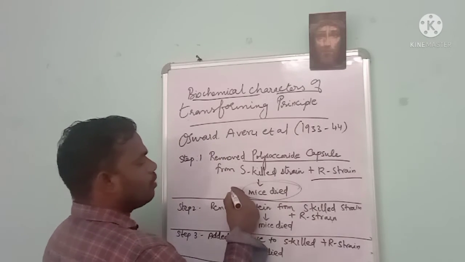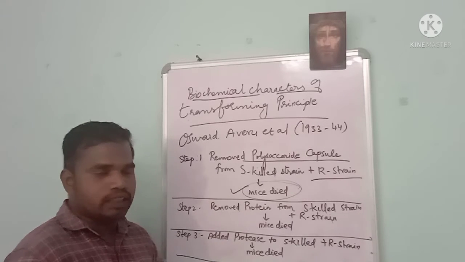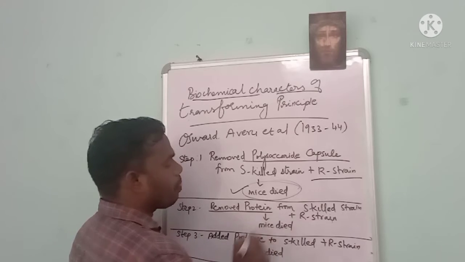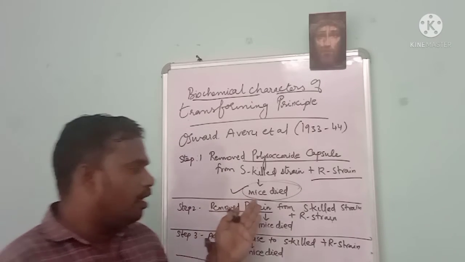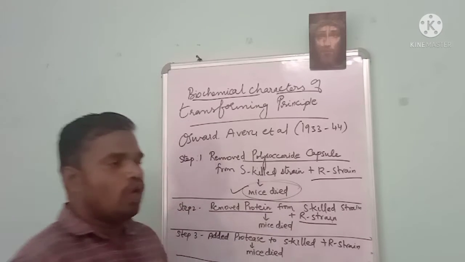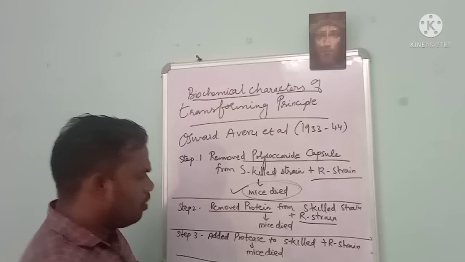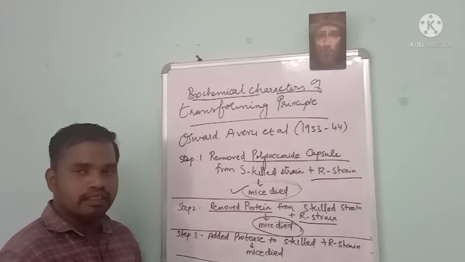What happened? The mice died. Then he conducted another experiment. They removed the proteins from the heat-killed S strain and mixed it with the R strain. After removing protein also, the mice died.